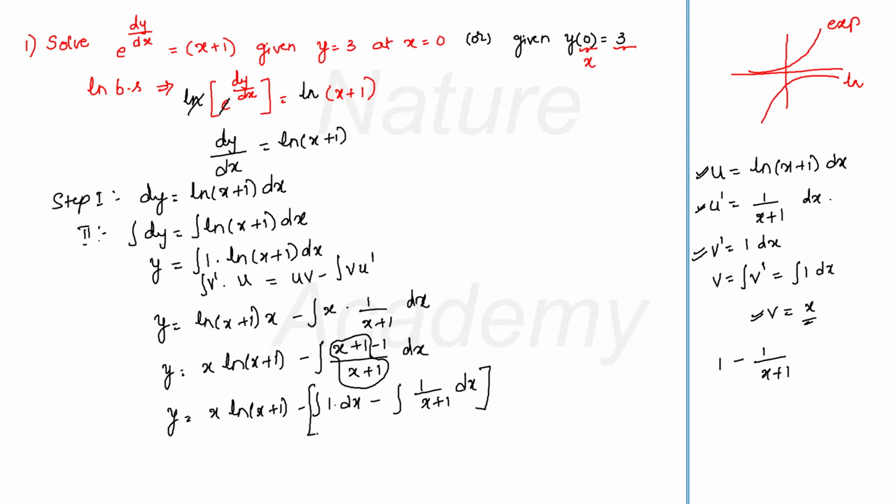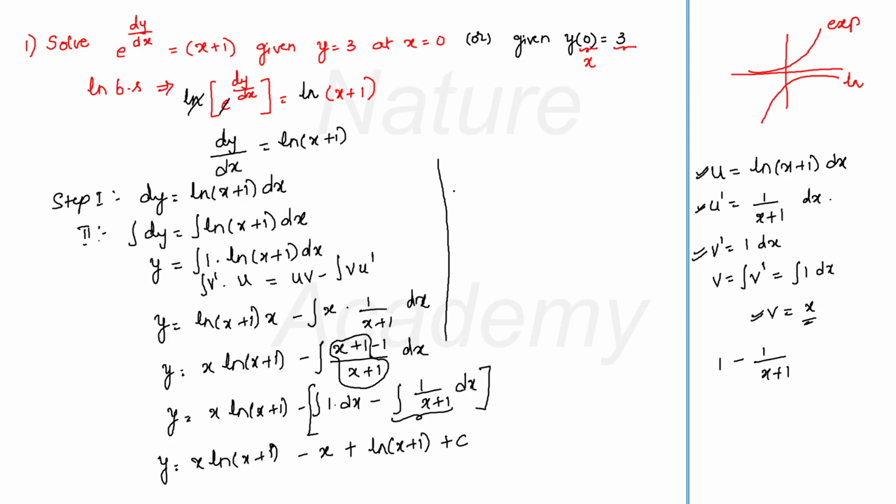This one will be equal to x log(x+1) minus the integral of 1 into dx. If I take the integration, I will get it as minus x. Now I will write it as minus into minus, plus. This is like 1 by x, and the integral of 1 by x is log x, isn't it? So I will write it as log(x+1). Of course, I will have to add the integration constant c. Now this is my equation. I can use the given boundary conditions and find the value for y now. I can substitute the values of the given initial conditions and find the value of c. Later I can substitute it again and find the value of y also. So let me do it.